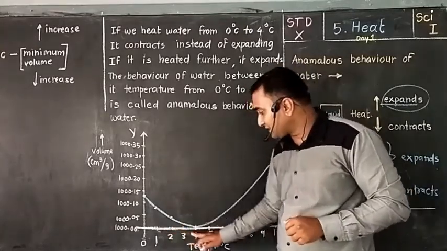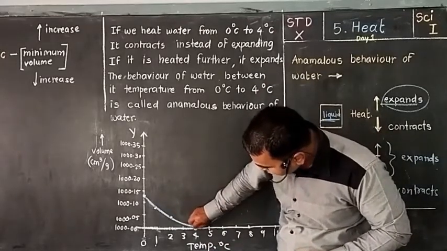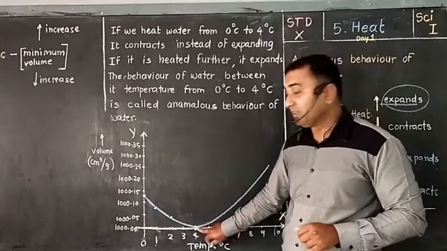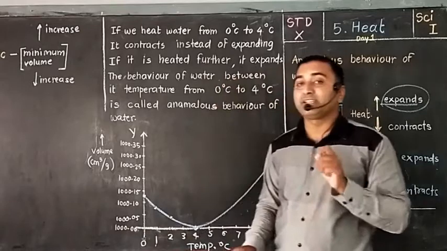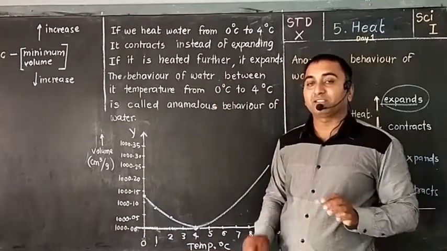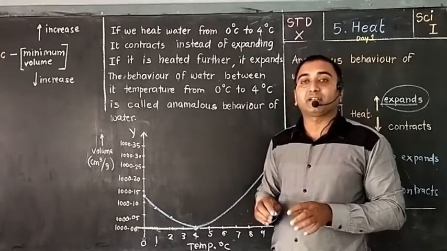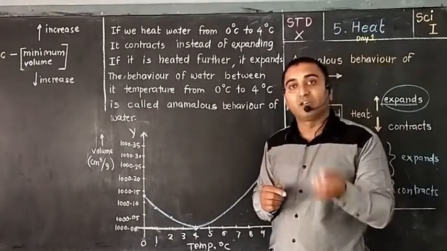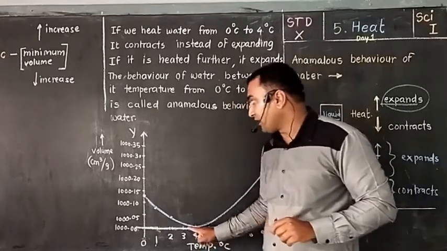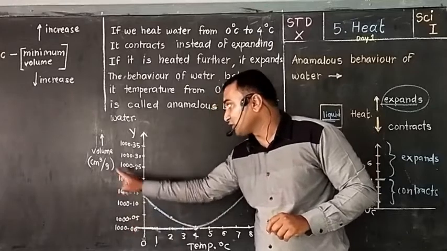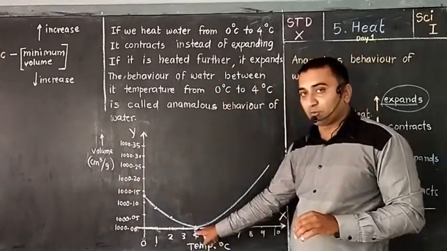Again the temperature increases to 3 degrees Celsius, and lastly it reaches 4 degrees Celsius. At 4 degrees Celsius, it is 1000 cubic centimeter per gram. That means in a box of 1 centimeter by 1 centimeter by 1 centimeter, length, breadth and height, only 1 gram of water will be held. So now its volume is 1000 cubic centimeter per gram, which is the lowest volume.